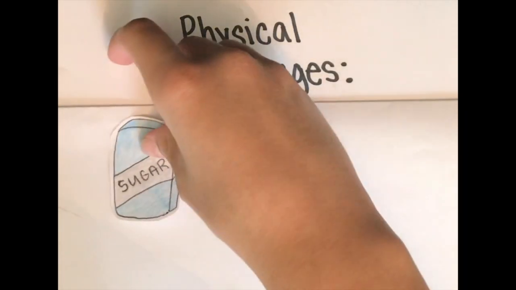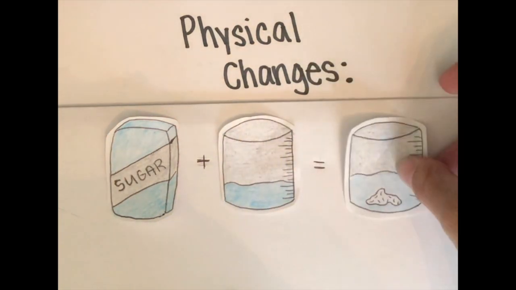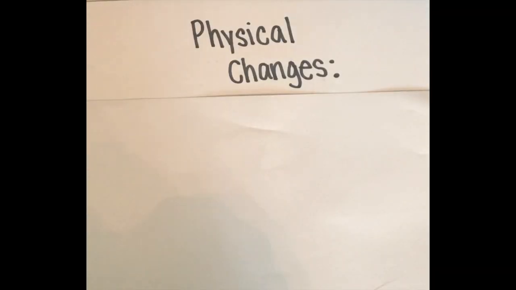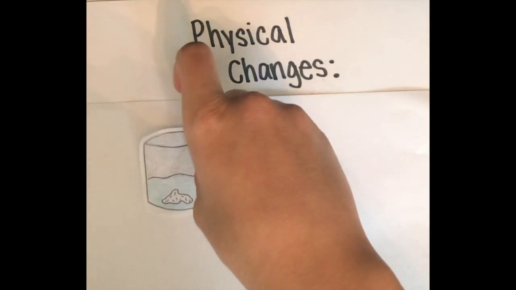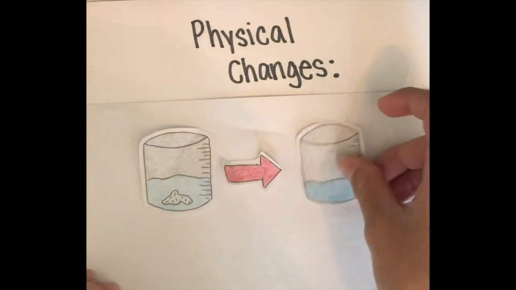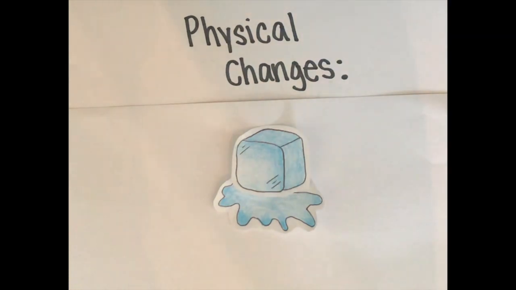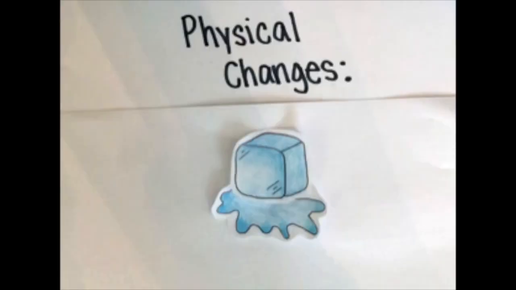Other examples of physical changes can be combining sugar and water to form a sugar solution. Then the sugar dissolves into the water. This can be reversed, and no new substances are formed, so it is a physical change. Another example is an ice cube melting, because it can be reversed back to its original form by physical means.